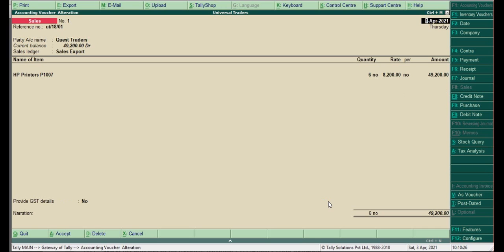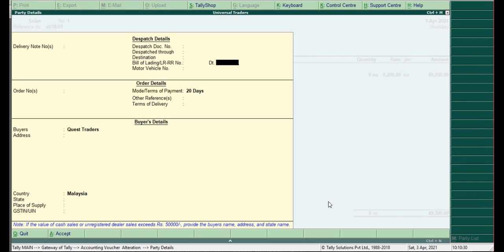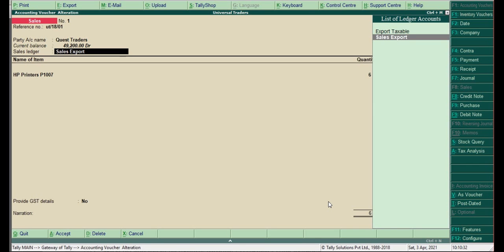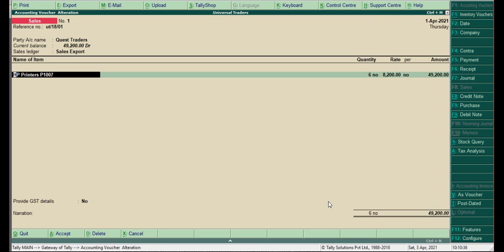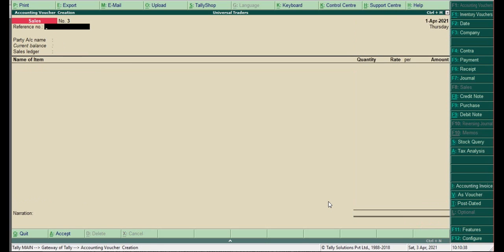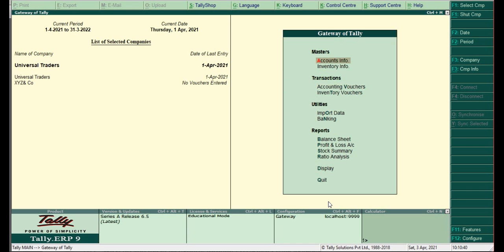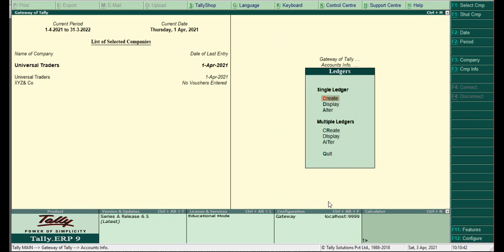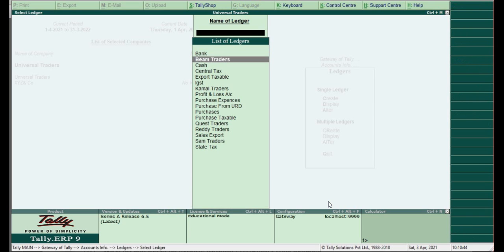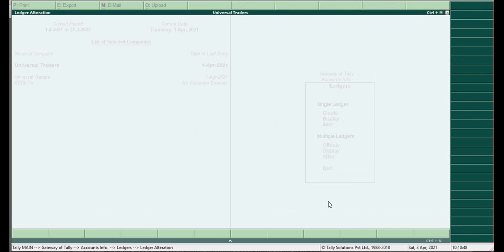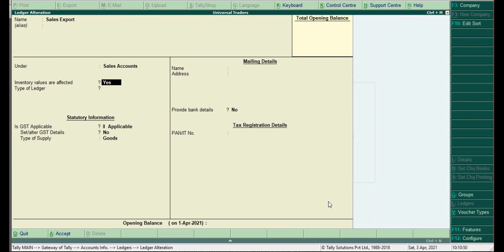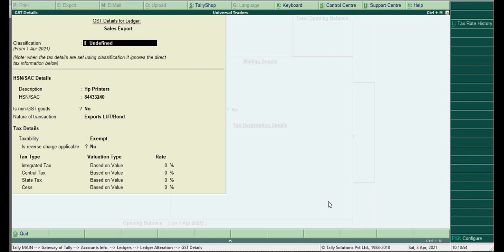This is the first one. Enter, enter, enter. When we have created the sales export, we have to see that ledger. Okay, accounts info, ledger, alter, sales export. Under sales it is yes, GST is applicable, alter GST details yes.